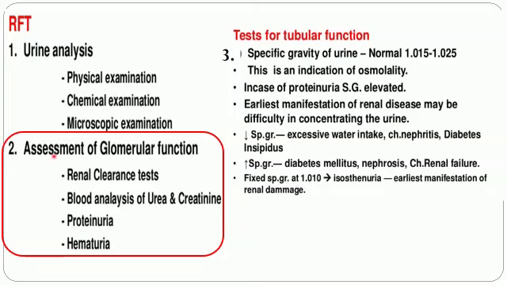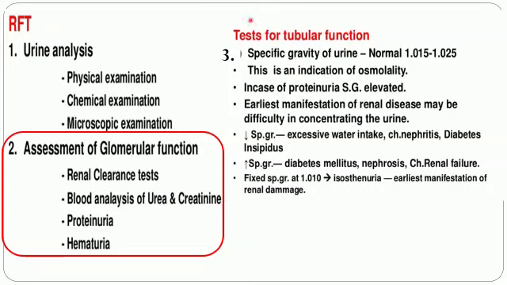Now, in assessment of glomerular function, we normally look at the clearance level. Because the glomerular membrane is semi-permeable and does not allow all molecules to pass through it, we check the renal clearance test. We also test for proteinuria and hematuria in urine samples, and besides, we also do blood analysis of urea and creatinine.